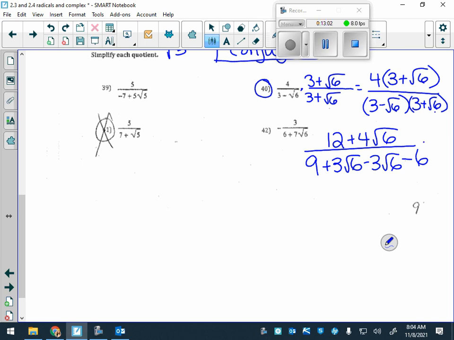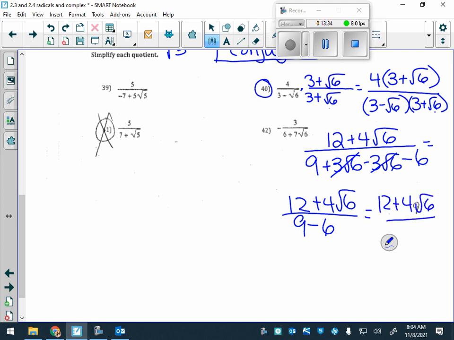Okay? So our numerator stays the same. What do you notice in the denominator? Awesome. These cancel out. So you're left with 9 minus 6. That would be your final answer.